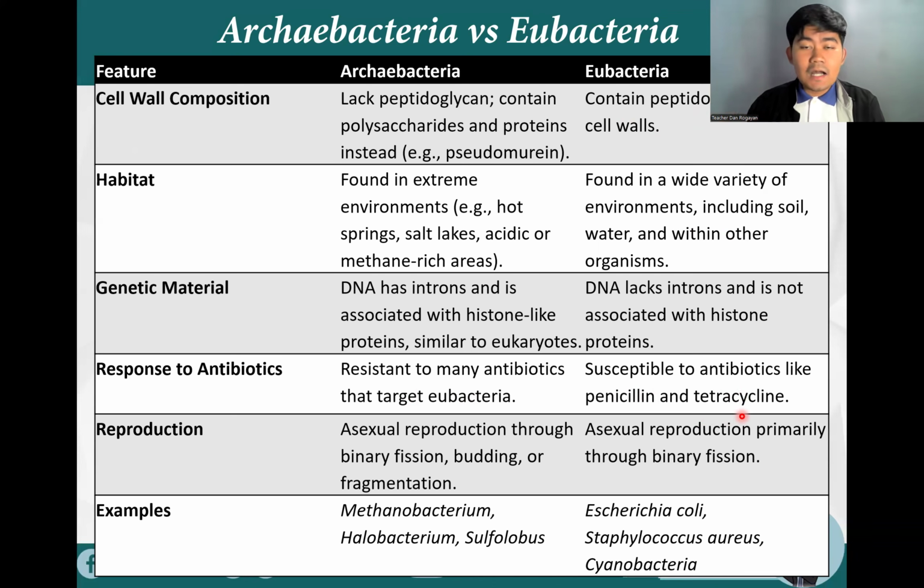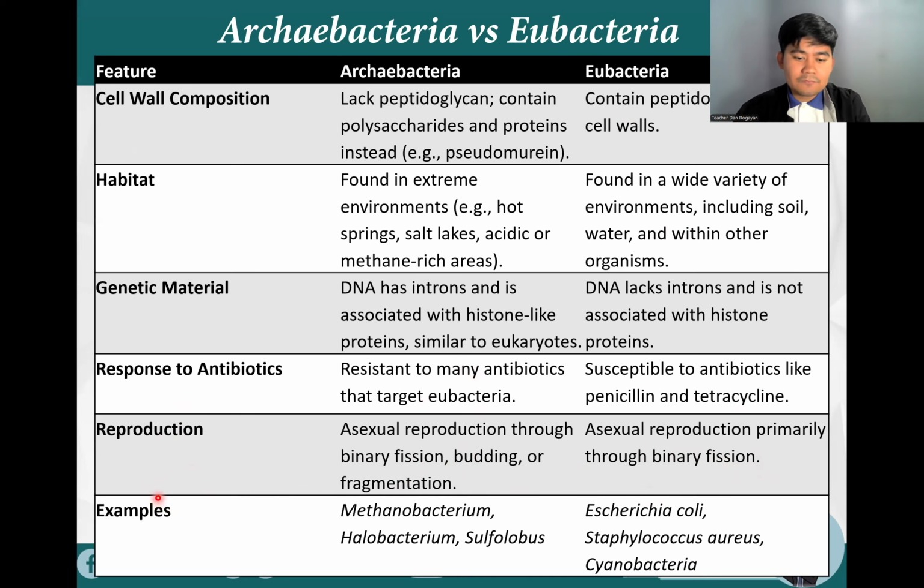And how did Fleming discover the penicillin or the Penicillium notatum? That's by serendipity, because it's an accidental discovery. Okay? So for reproduction, archaebacteria reproduce asexually through binary fission, budding, or fragmentation. Whereas eubacteria reproduce asexually primarily through binary fission. So binary fission, but the archaebacteria also have budding and fragmentation.